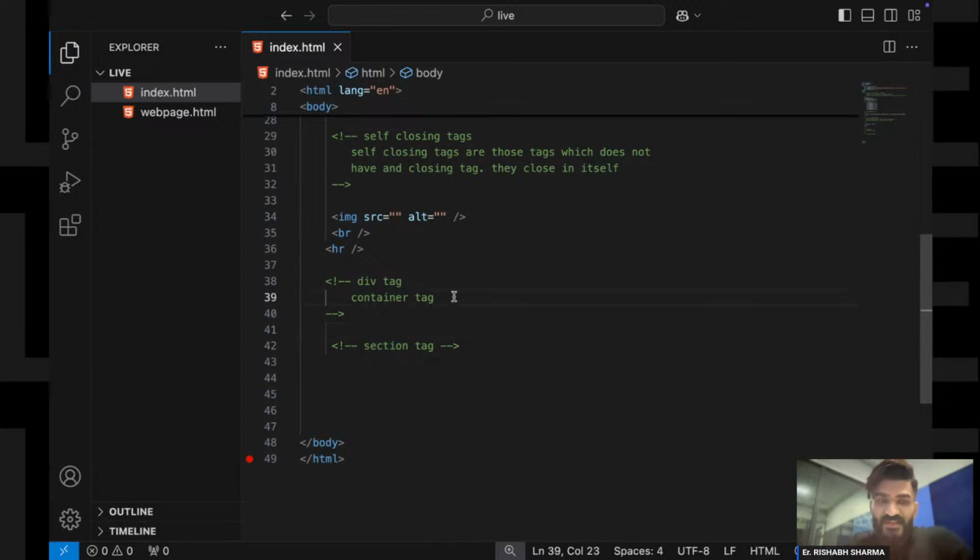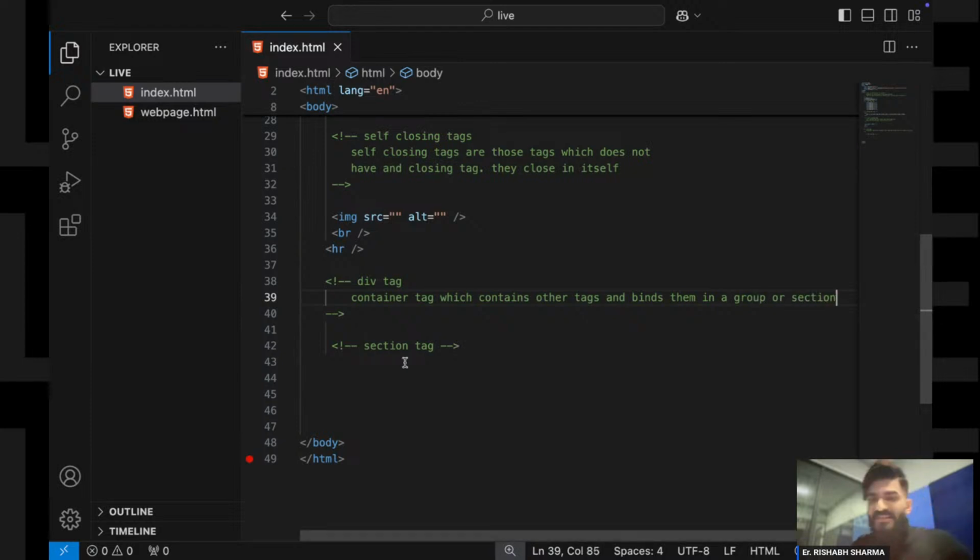Now we can use it. It's a container tag which contains other tags and binds them in a group, or I can say a section.